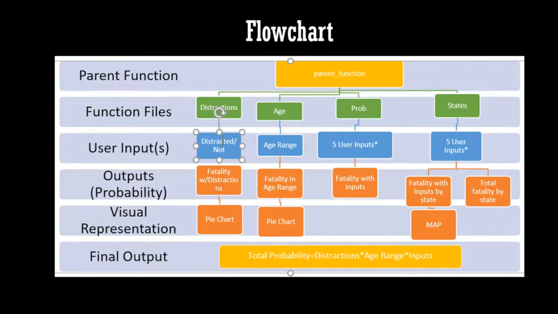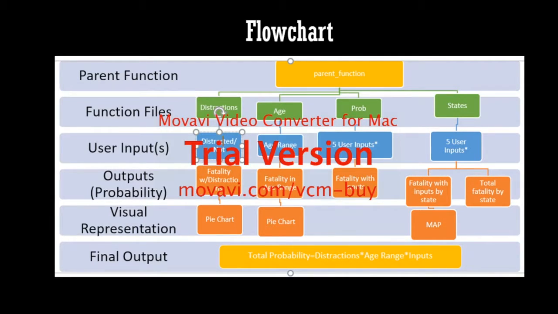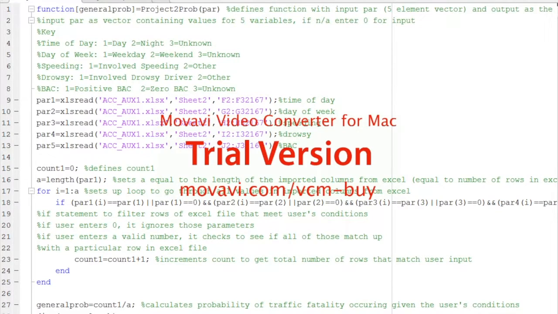Finally, our parent function takes these together and multiplies the probability of a fatality with distractions, age range, and user inputs to get a total probability based on all of these things. This function file calculates the general probability given a user input of a 5-element vector.